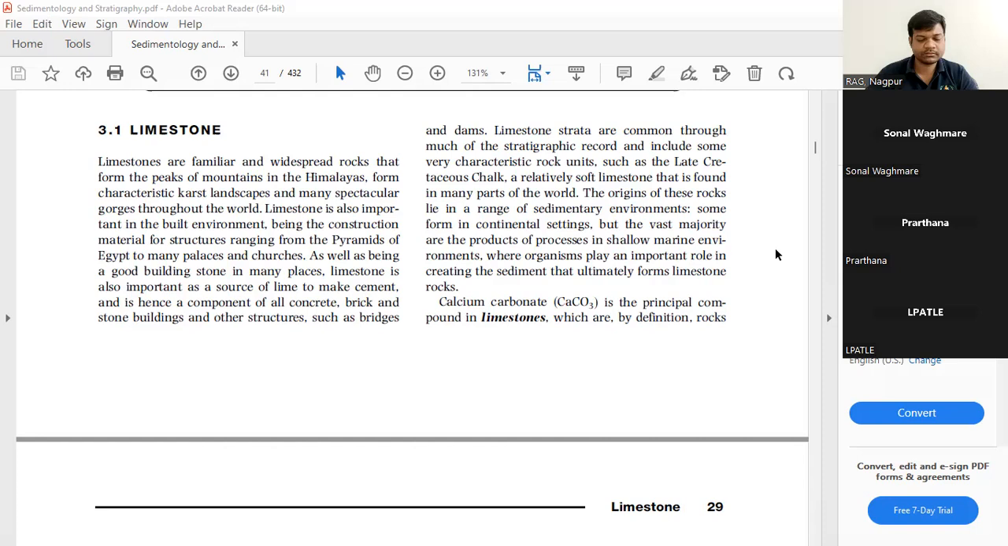Even the top of Mount Everest is formed of limestone. Majority of the structures require limestones. And when limestones get metamorphosed, they convert into marble.